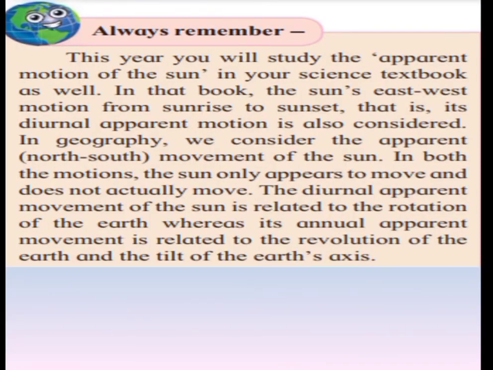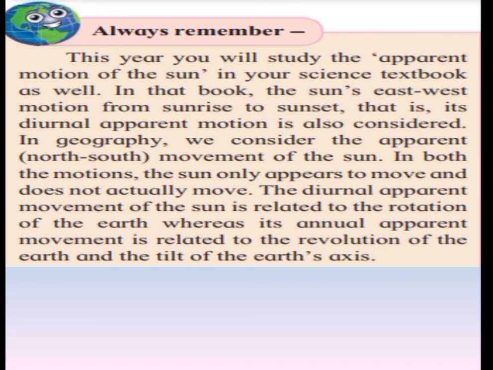Now children, in this part of the lesson there is one more thing which we have to see. That is, always remember, this year you will study the apparent motion of the sun in your science textbook as well. Okay. In that book, the sun's east-west motion from sunrise to sunset, that is its diurnal apparent motion, is also considered.